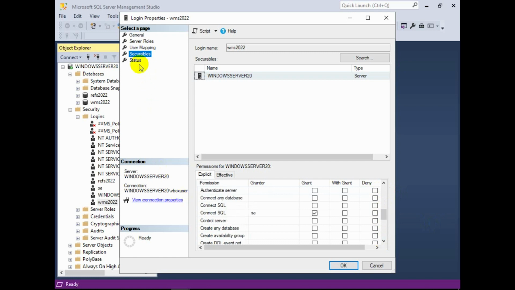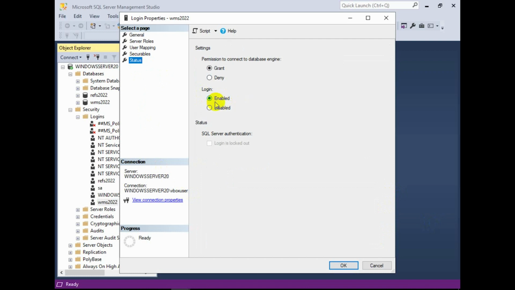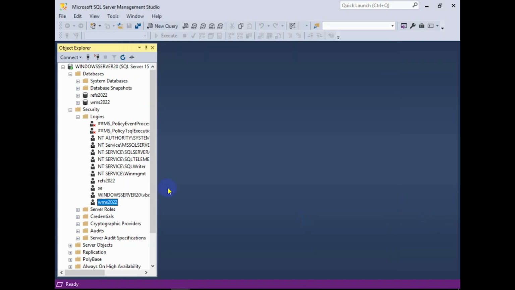And the status of course needs to be enabled. So that's all that I had done to create a Windows user, add that to the service account, create the database, and also create a SQL user for the same.